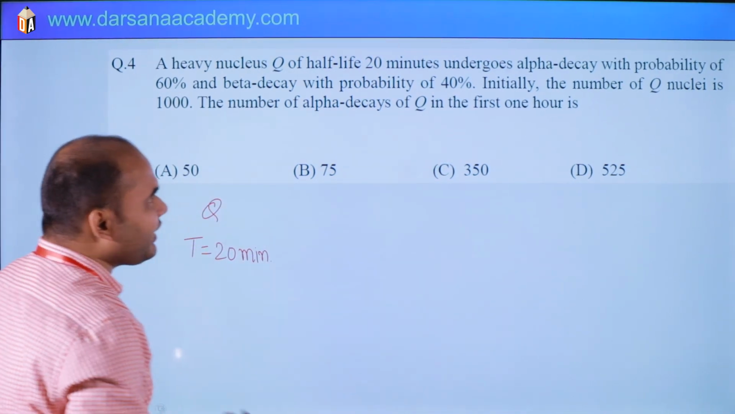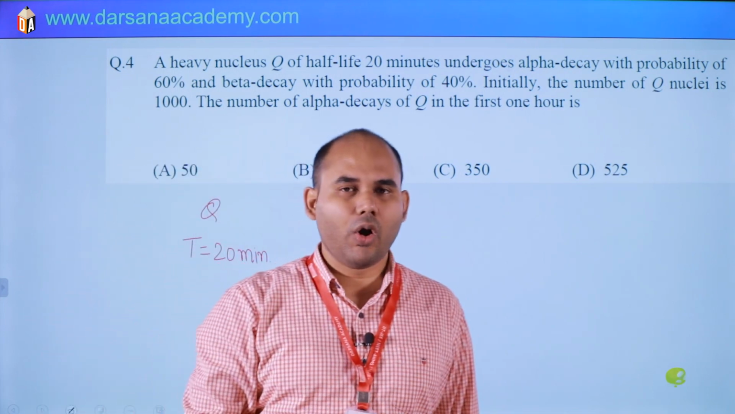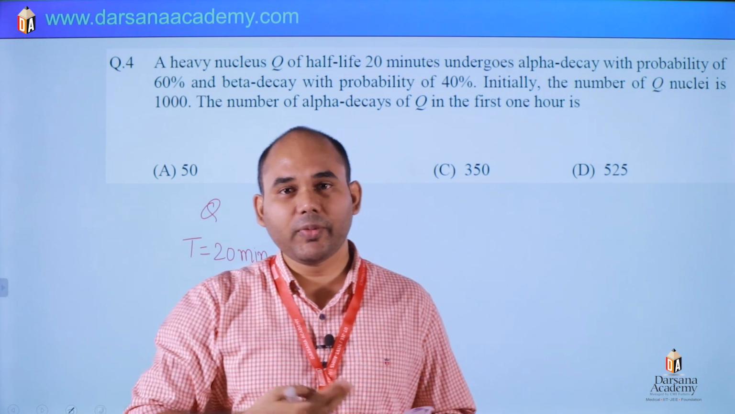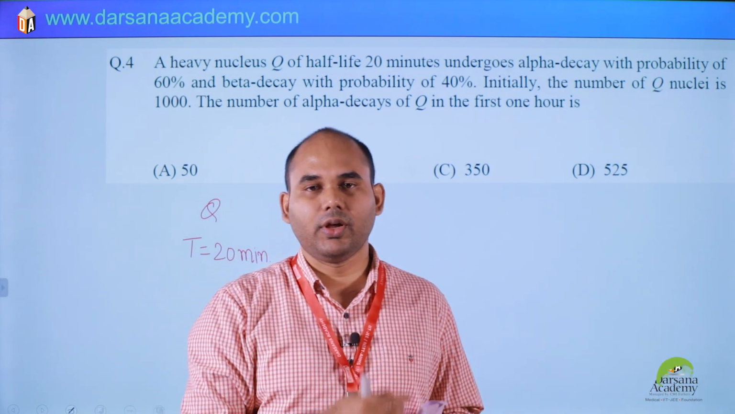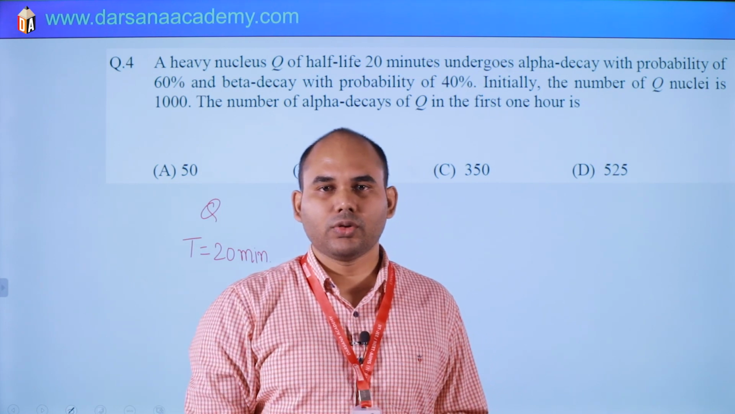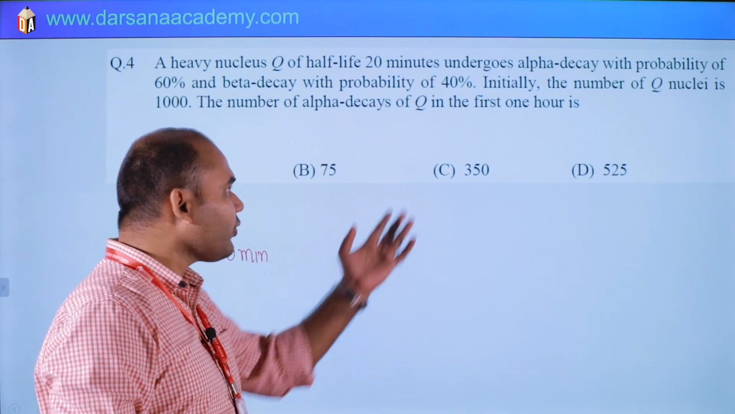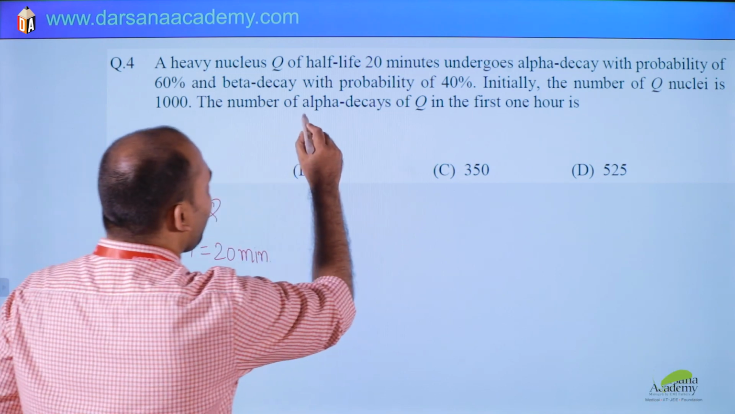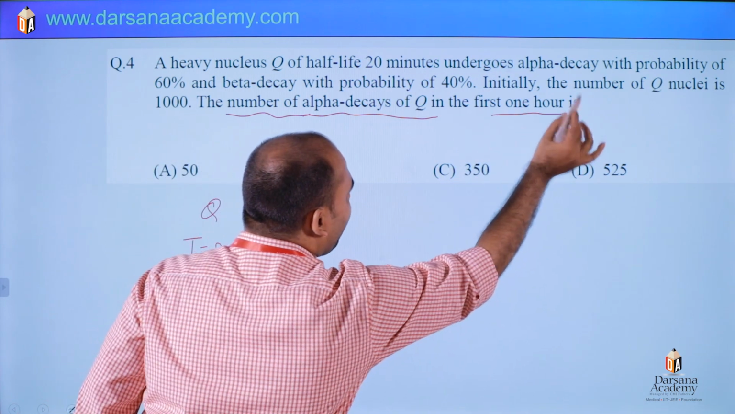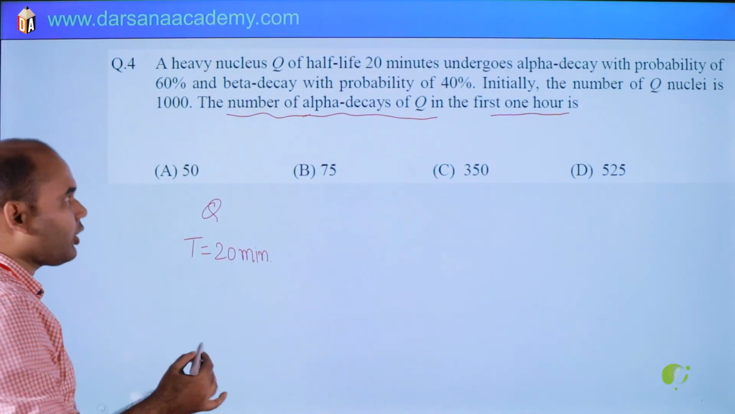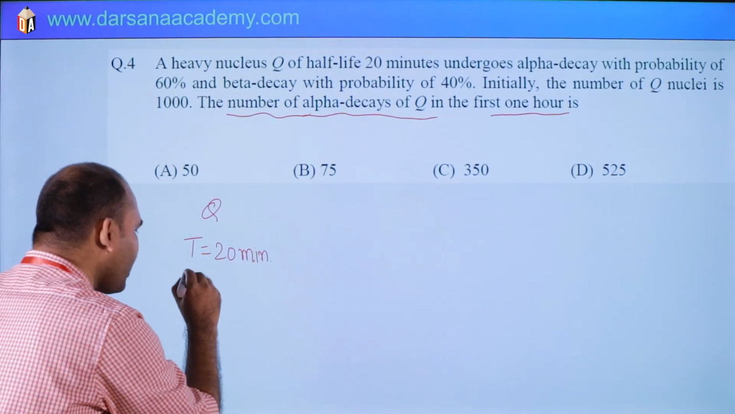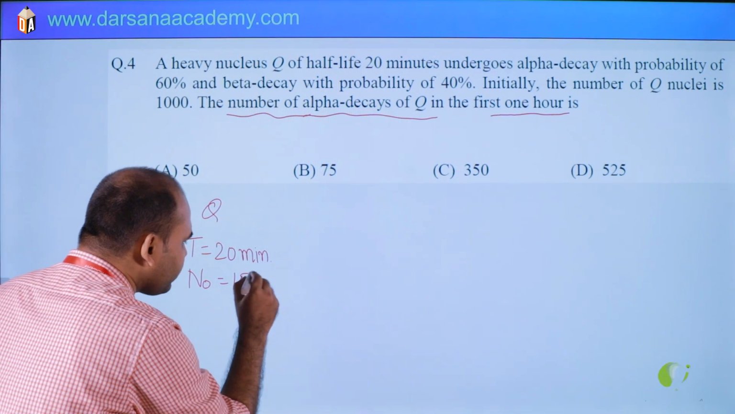Then it can undergo alpha decay or beta decay, which means it is confused. It may be alpha decay and it may be beta decay, and their probability is given. For alpha it is 60%, for beta it is 40%. Then we have to find, after 1 hour, the number of alpha decays after the first 1 hour. So a very simple question. And here one more thing is given: the initial number of nuclei is 1000.